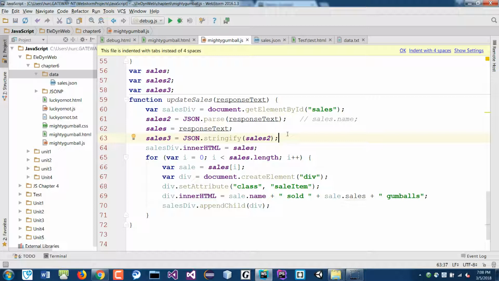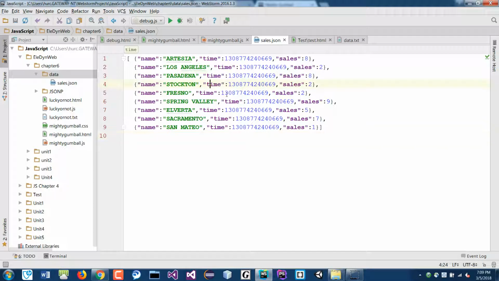Okay, any questions on the JSON data? As you can see here in the JSON data, we just show like property, like the key value, and so on. If you want to add more data, you can do that. Right? I might have like sales here.